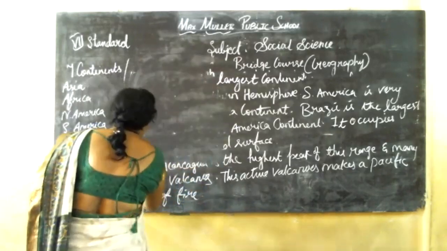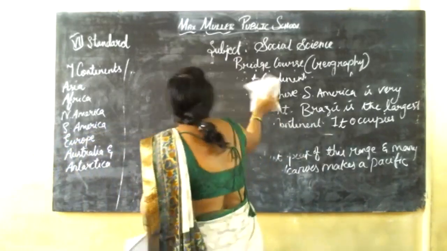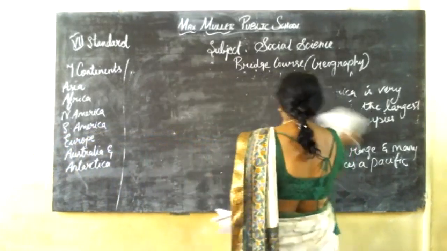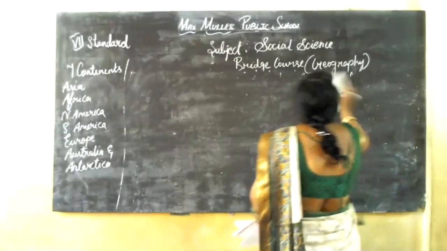Okay. Can I erase this? Be fast. Don't be slow. Now you are in 7th standard.